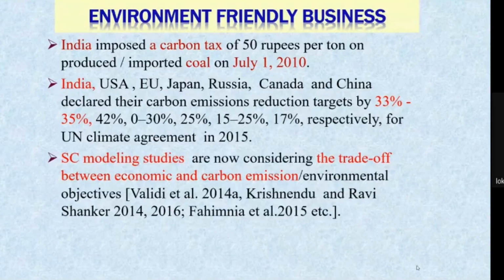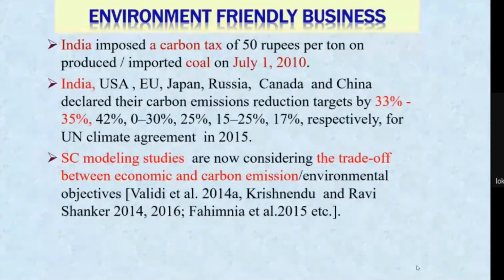Similarly, in 2015, the UN climate agreement was reached, and India, USA, European Union, Japan, Russia, Canada, and China declared their carbon emission reduction targets of 33% to 35%, 42%, 0 to 30%, 25%, 15 to 25%, and 70% respectively.